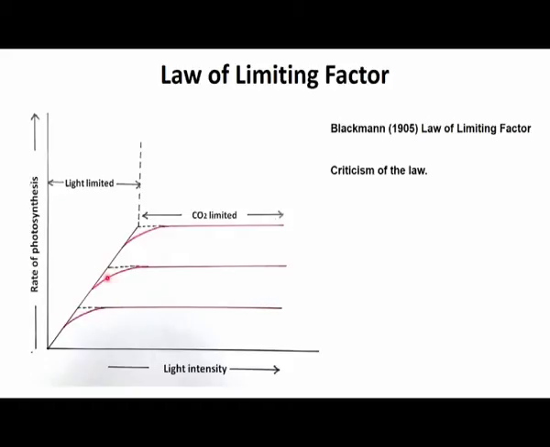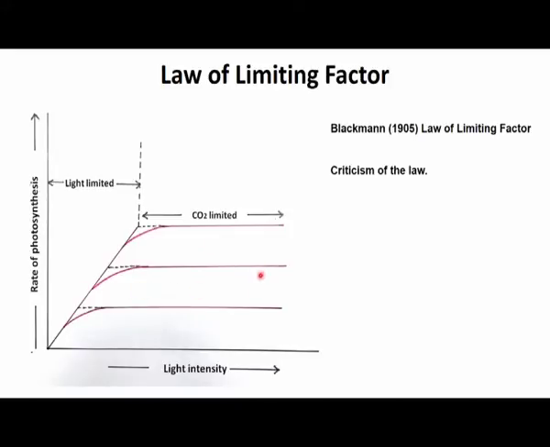It is not increasing as you are increasing the light intensity, and that is happening because there is a limited amount of carbon dioxide present in the environment. But imagine that if you are doing this in an artificial system, then you can actually increase the CO2.